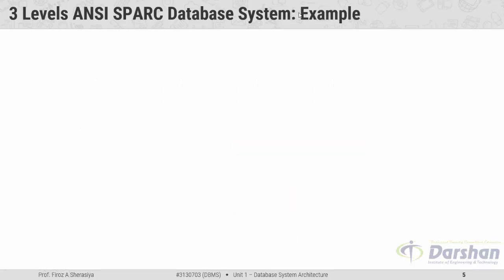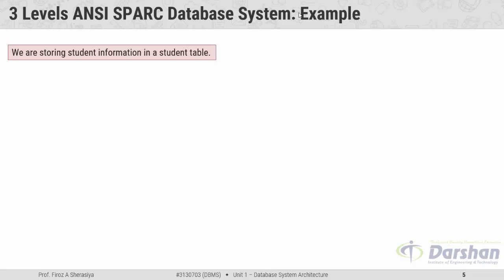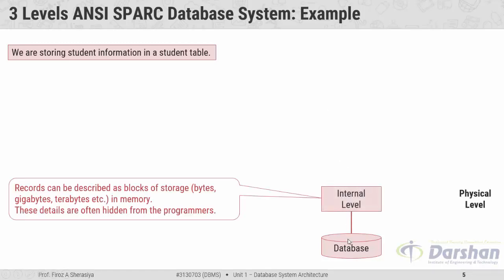Take an example. In our example, we are storing student information in a student table. So the first one is the database. The information about the students that we are storing is stored here in the database. Now above the database is the internal level, which is also known as the physical level, which describes how the data is actually stored.